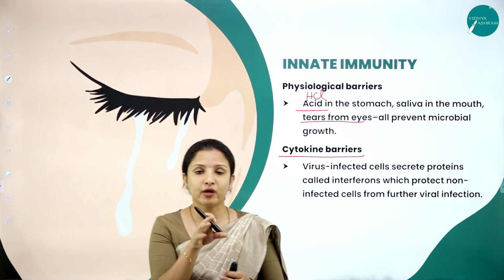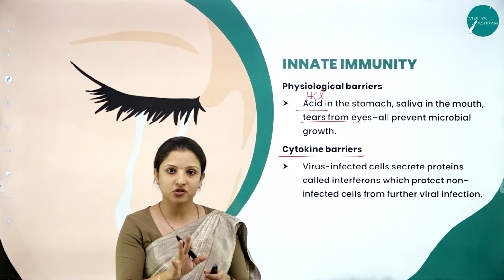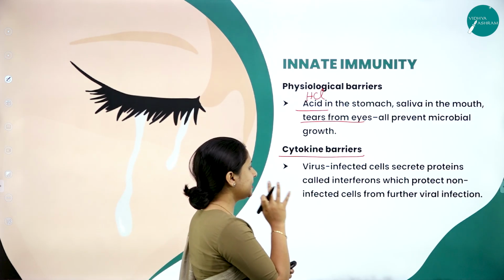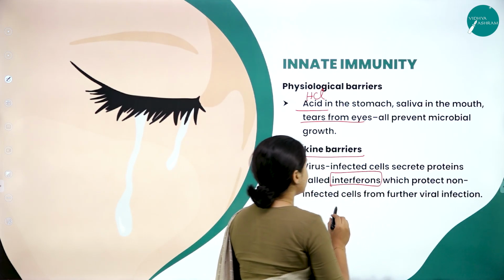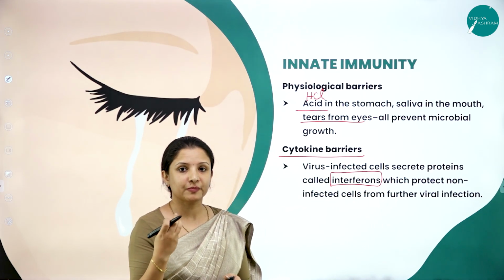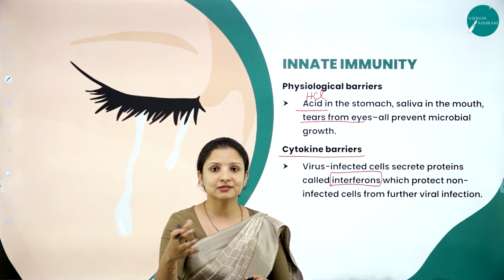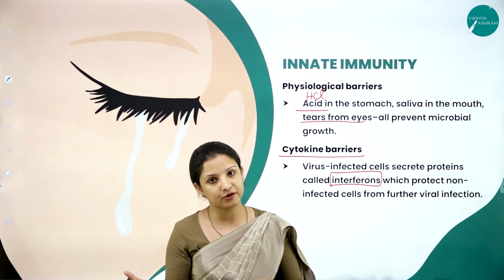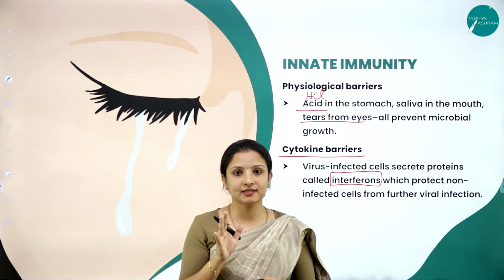Say for example, one of the cells is infected by the virus. It will prevent the infection. There are some proteins which are called alpha interferons. These proteins, called interferons, will be secreted or produced by the cells. Therefore, it will alert the neighboring cells to produce some protection so that the infection will not spread to the healthy cell. So that is called the cytokine barrier, where the cell is involved.